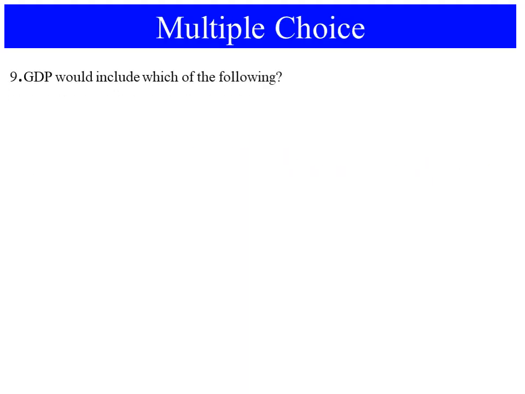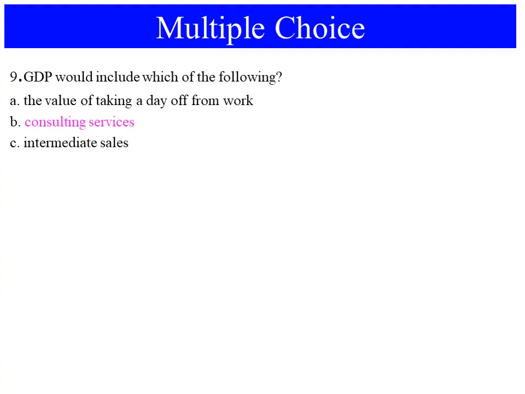Number 9, GDP would include which of the following? A, the value of taking a day off from work; B, consulting services; C, intermediate sales; D, illegal drug sales; E, housework.